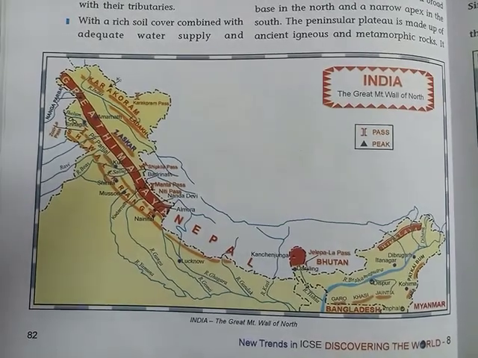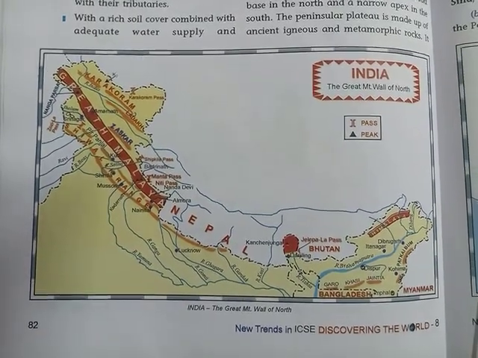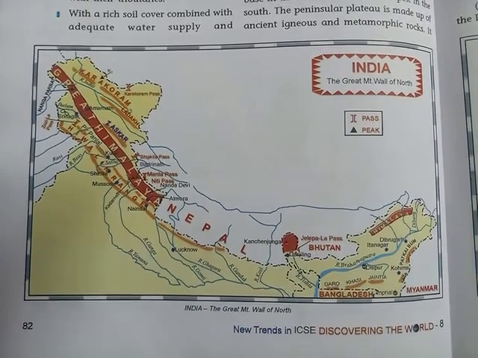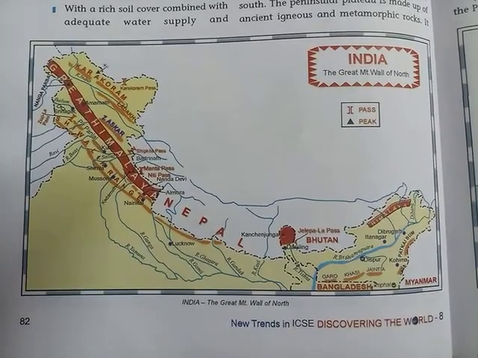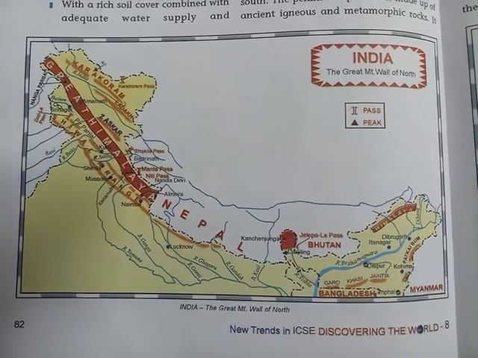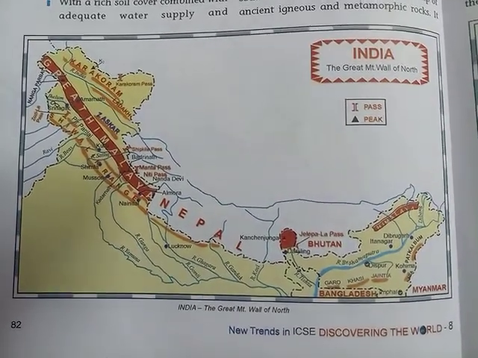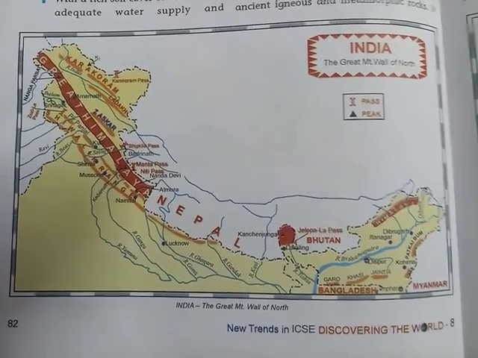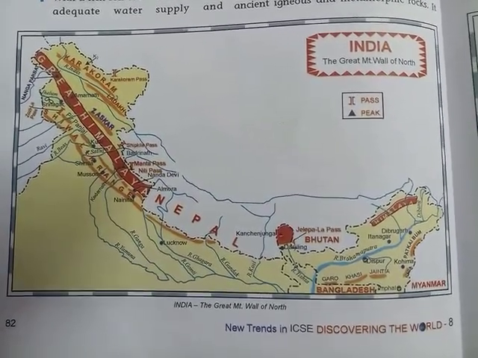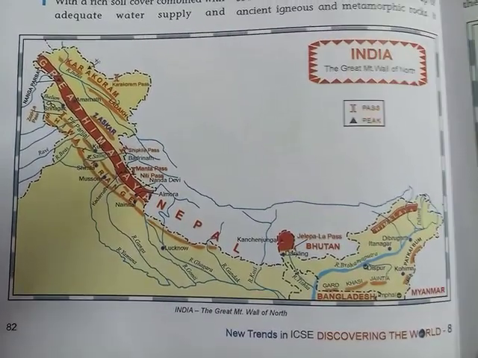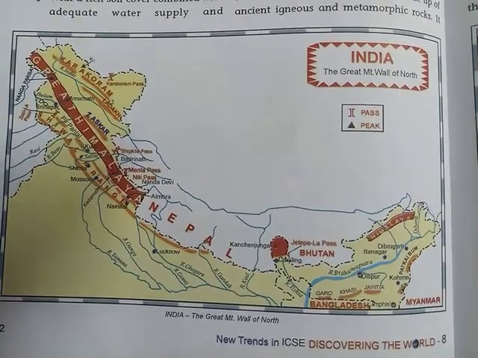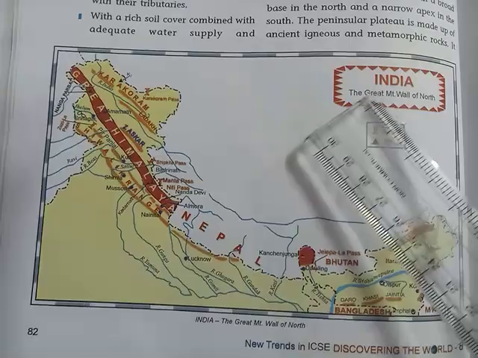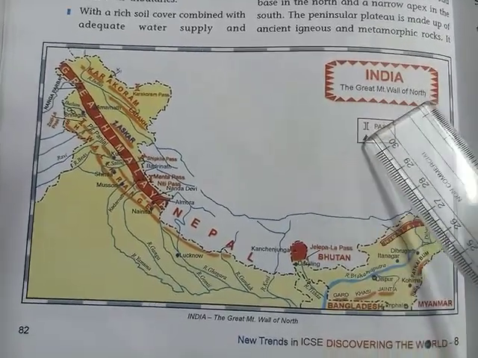Okay, children, in the previous class, I started with you the relief and physical divisions, right? As we know, our country is so large, so on the basis of relief features, it is divided into different parts. There are different physical divisions based on the relief features. The first one which I explained was the great mountains of the north. Now this whole map is based on the great mountain wall of the north, right?